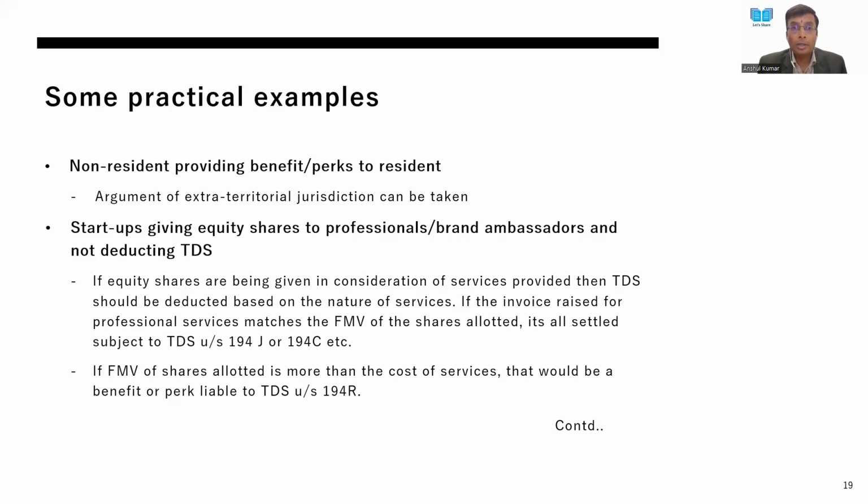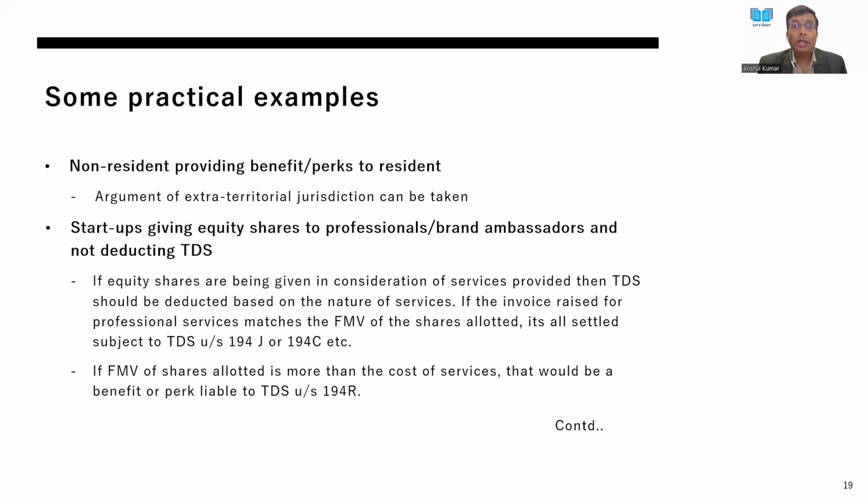They generally enter into agreements that you provide services to us, or you be the mentor to us for 2 years, and then we will issue you these shares. Till the time the shares are issued, most of the time the company is still in losses, and the net worth of each share is either negative or less than its face value.